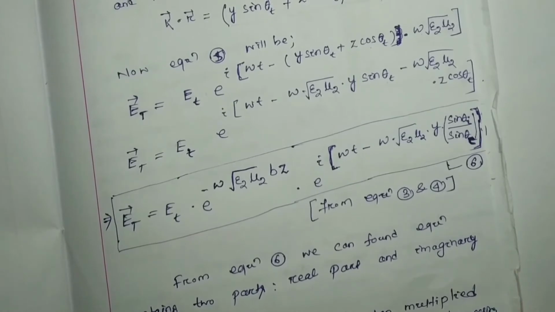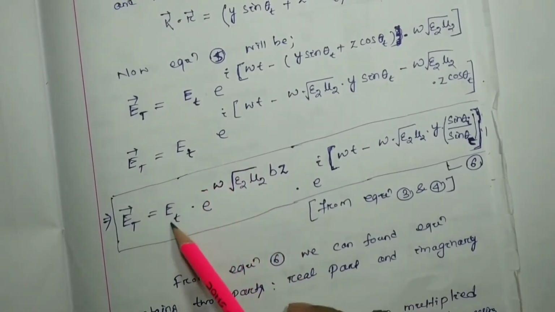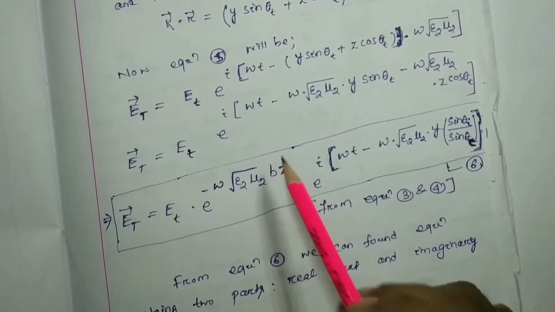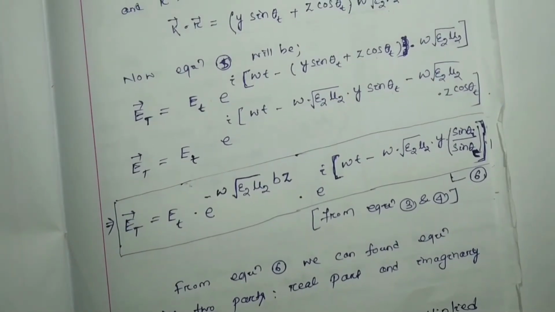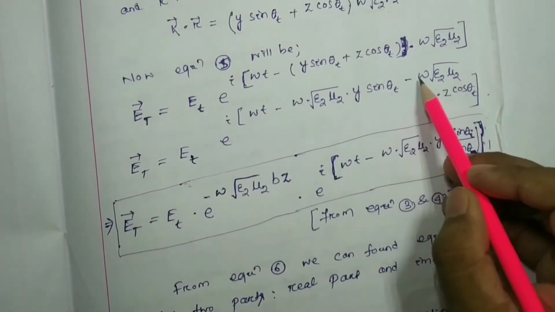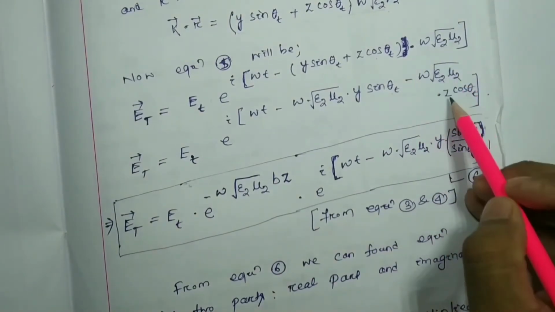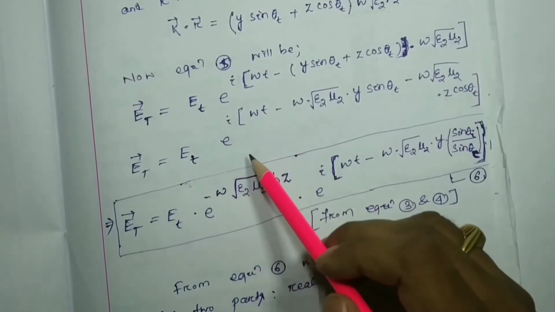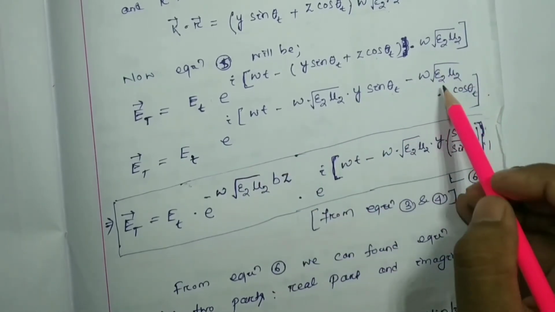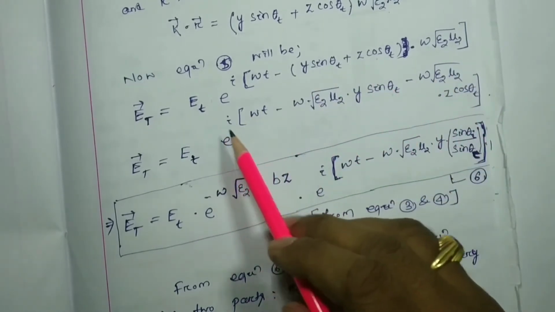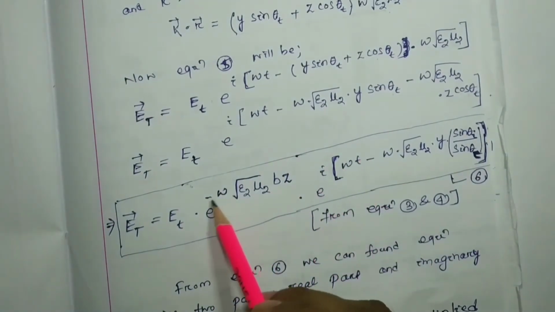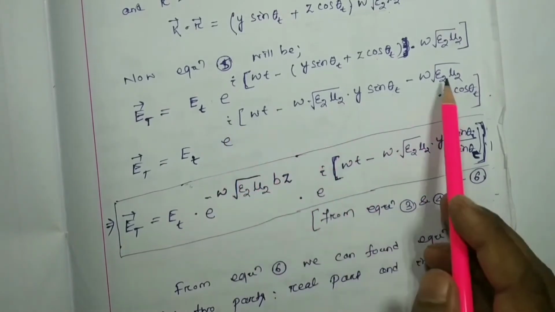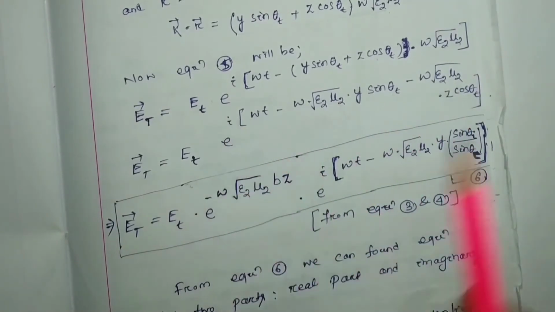Now here, this term, minus omega root over epsilon 2 mu 2 z cos theta t, this exponent, I have taken to the outside as this one. So you can ask, where is the i? Here i is going to be multiplied with this one. Where is the i? You can see that cos theta t.